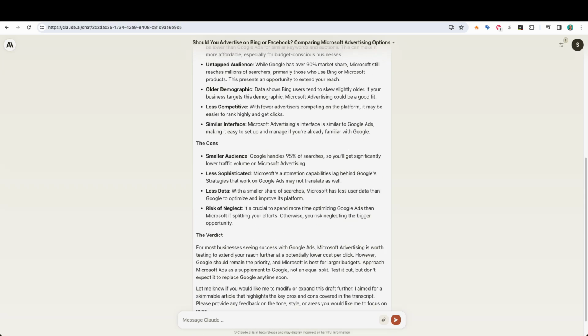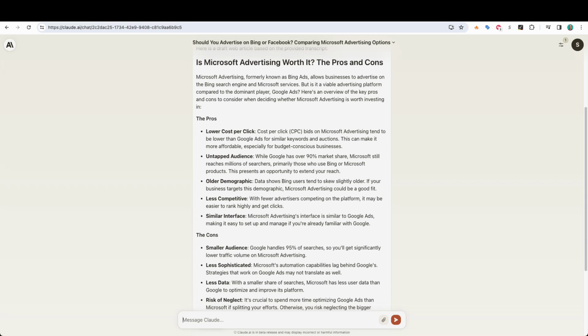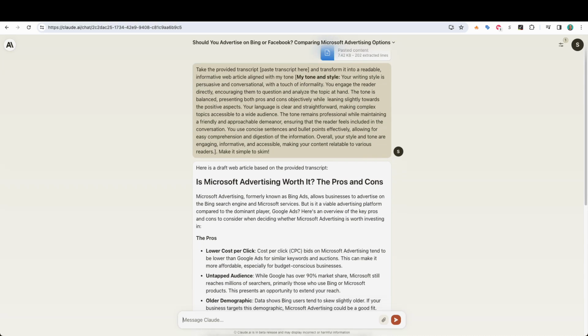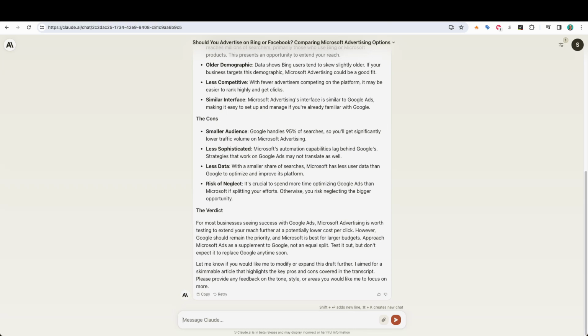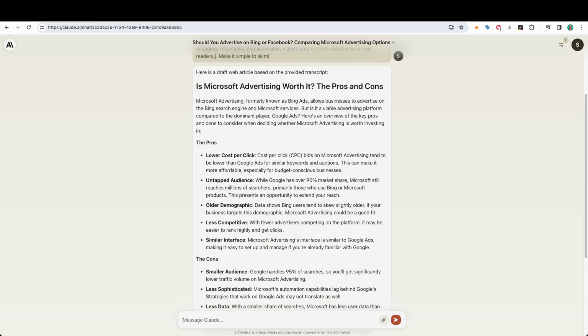It's actually using my transcript to form this article and do it in my tone. And so this is looking really, really good. Typically, what I'll do after I get an output like this is take the time to thoroughly read it. I might cite a source or two in it, and if there's a sentence that I need to correct, or any revisions that I need to make, I'll do that. But this got me 90 to 95% of the way there.